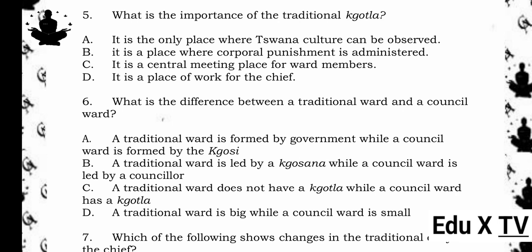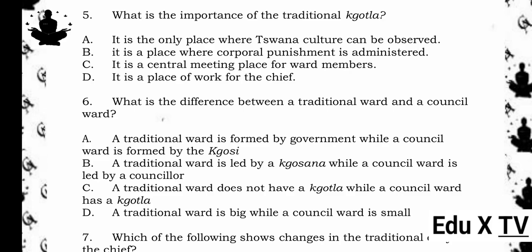5. What is the importance of the traditional Kgotla? A. It is the only place where Setswana culture can be observed. B. It is a place where corporal punishment is administered. C. It is a central meeting place for ward members. D. It is a place of work for the chief. The answer is C. It is a central meeting place for ward members.